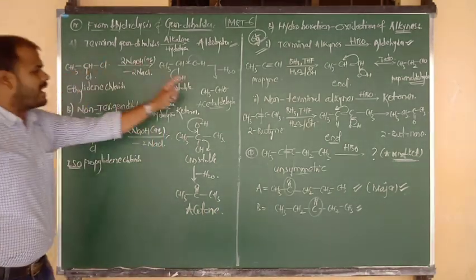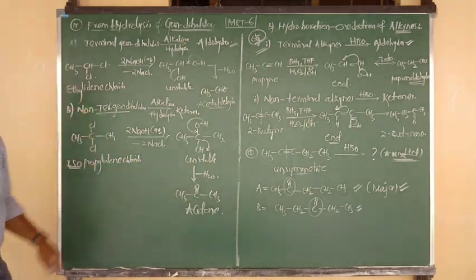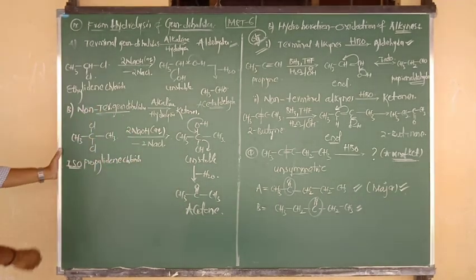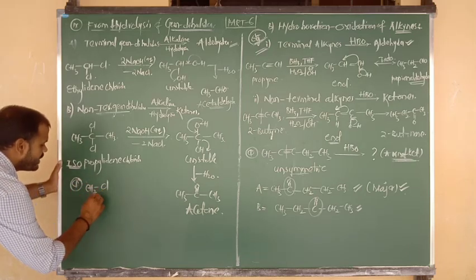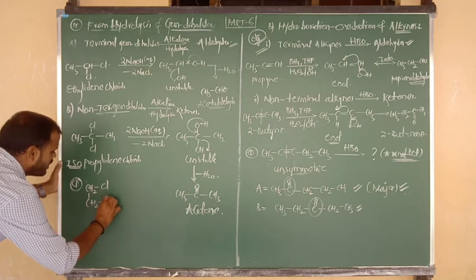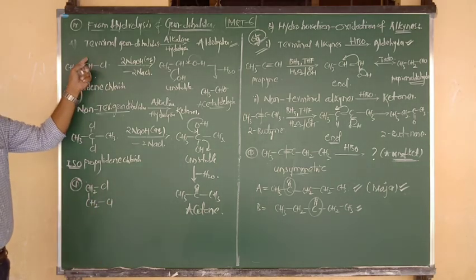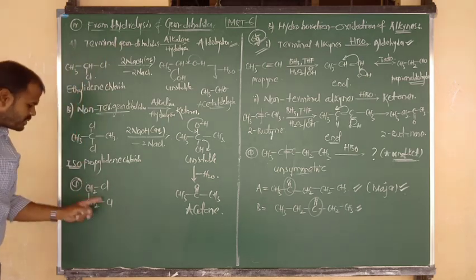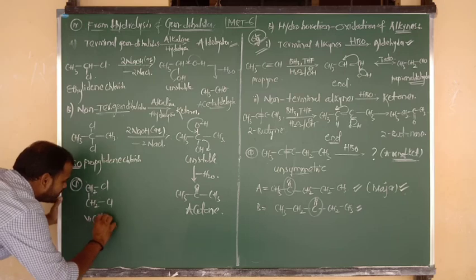So terminal gem dihalide gives aldehydes. Non-terminal gem dihalide gives ketones. Story clear? So one small objective question. CH2 bonded to Cl, again CH2 bonded to Cl. See, in the first one, 2 chlorines were upon 1 carbon, a gem dihalide. But here the 2 chlorines are upon 2 different carbons. This is nothing but a vic dihalide.